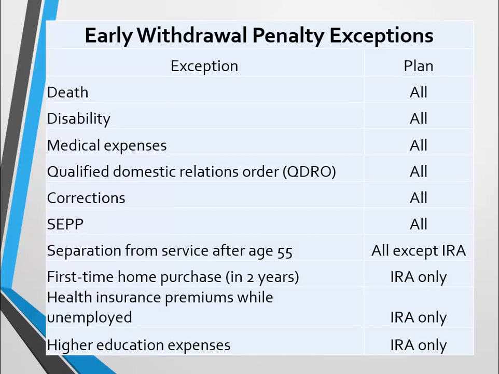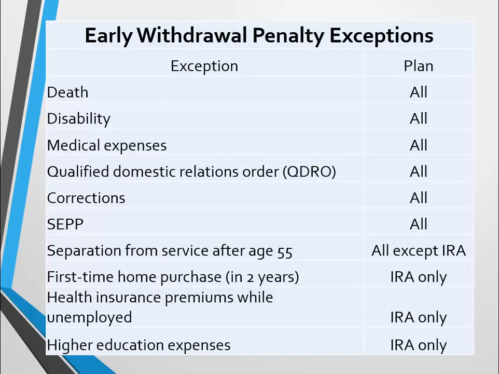Now, the SEPP right there is substantially equal periodic payments. These can come in three flavors. There are three ways to structure them. Basically, you can use the RMD method, required minimum distribution method, which follows that same mathematical formula that you use for RMDs, but you would be at a younger age, obviously, because you're not required to take it out. You're taking it out early here. So this 72T exception gives you a withdrawal that changes.